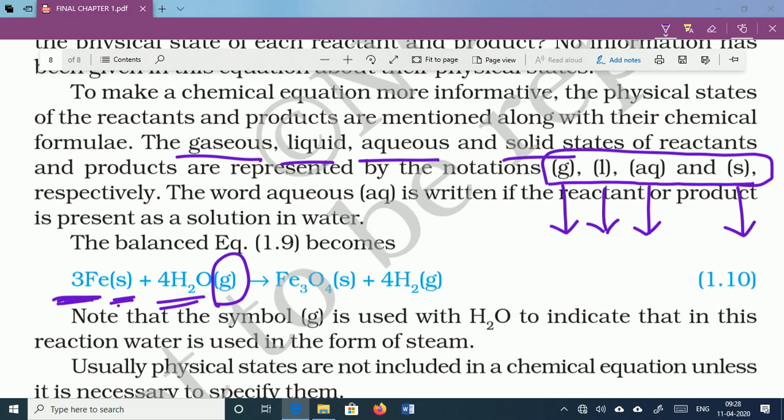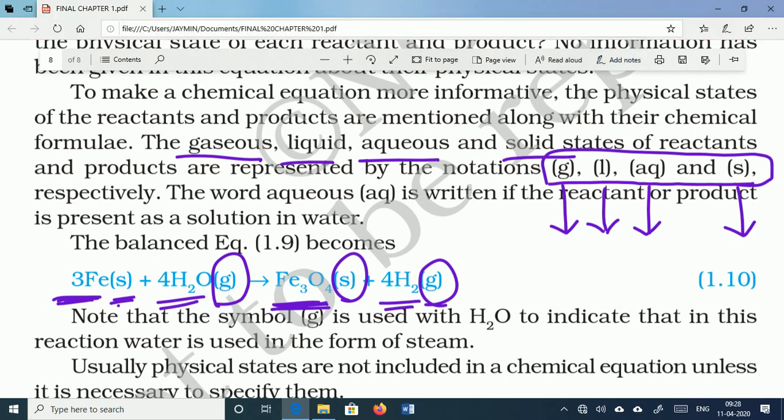Here the H2O is involved in the reaction, but this H2O is in the form of steam, in the form of vapor. Then only can it react with the Fe and produce the Fe3O4. Whatever Fe3O4 is produced, that Fe3O4 is solid in state, and side by side 4H2 gas is produced. This 4H2 is in the gaseous form. So in this way we can represent the physical state in a chemical equation, right?